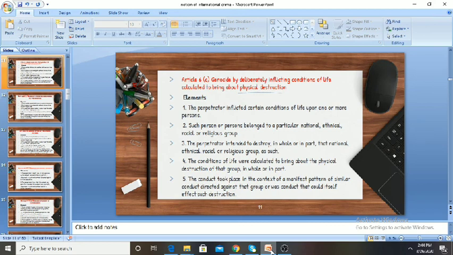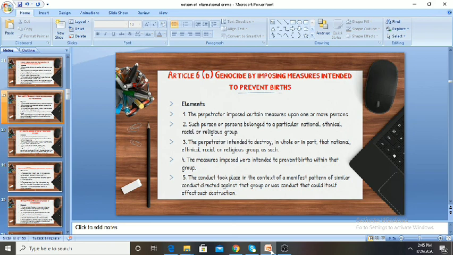Such person or persons belong to a particular national, ethnical, racial or religious group, and the perpetrator intended to destroy in whole or in part that national, ethnical, racial or religious group as such, and the conditions of life were calculated to bring about the physical destruction of that group, in whole or in part, and the conduct took place in the context of a manifest pattern of similar conduct directed against that group, or was conduct that could itself effect such destruction.